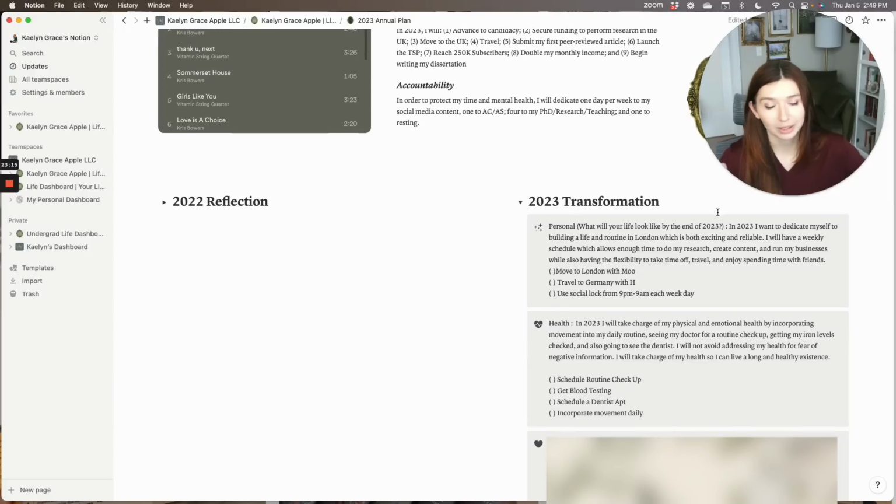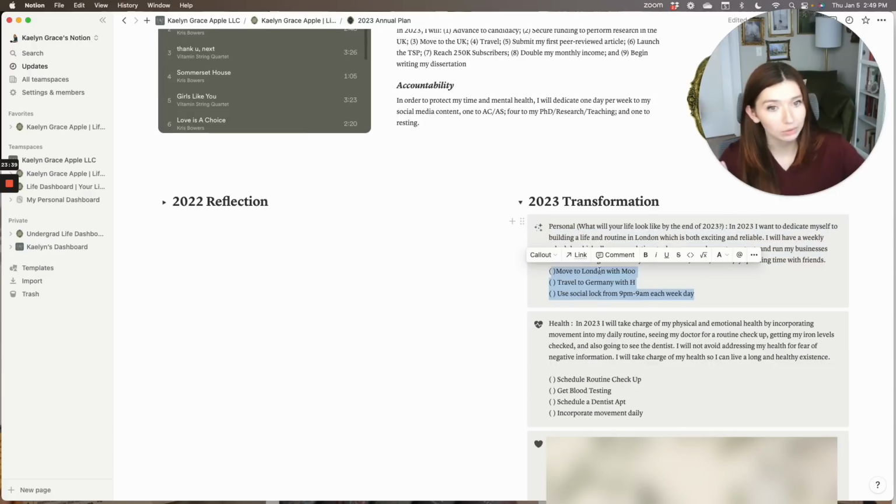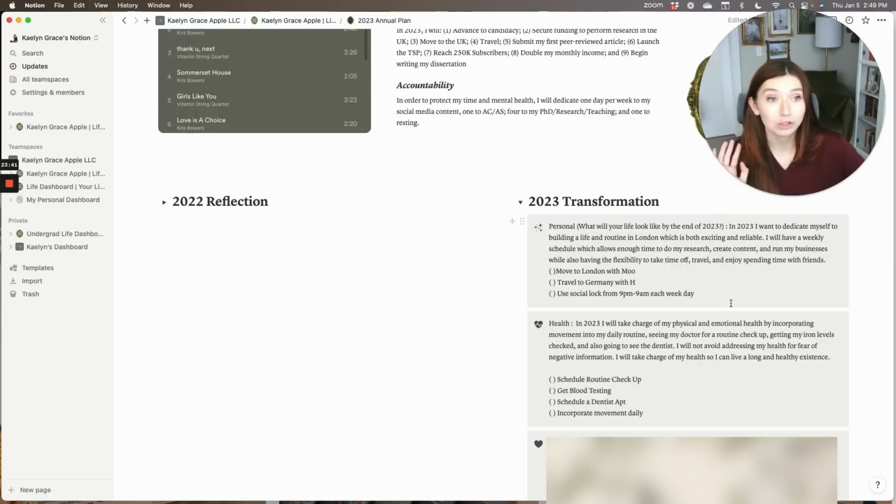So now let's go to the 2023 transformation. Personal: I said in 2023, I want to dedicate myself to building a life and routine in London, which is both exciting and reliable. I'll have a weekly schedule which allows enough time for research, content creation, and running my businesses while also having the ability to take time off, travel, and enjoy spending time with friends. As for the overall goals in the personal category, I'll be moving to London with Moo. I hope to do a week-long trip with my partner in Germany.